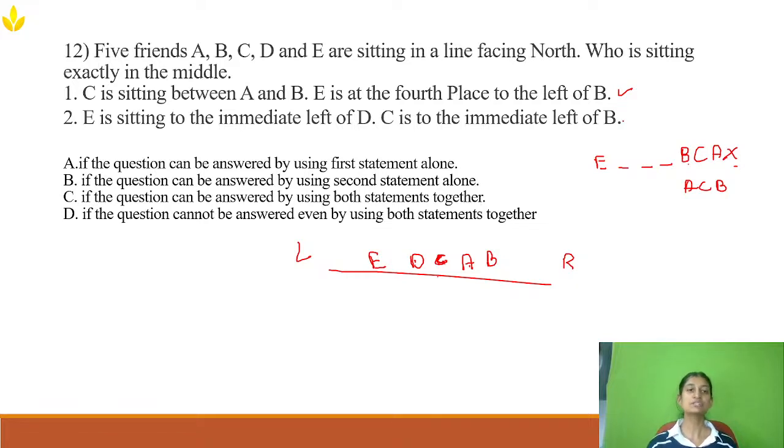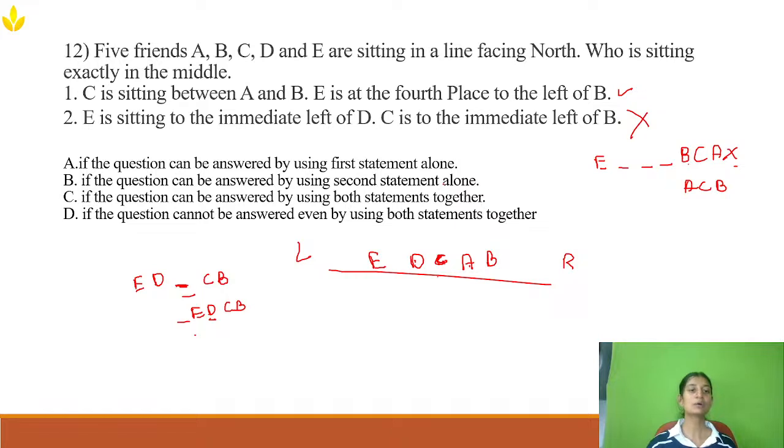But you need to check statement two also. What if using statement two also I can get an answer? So I'll check the second one. E is sitting immediate left of D. C is immediate left of B. Now, people may think, okay, the middle one I can get. No, I don't know whether it can be like this also. Here it can be. I cannot get exactly who is sitting in the middle. So statement two is not sufficient for me to get an answer.